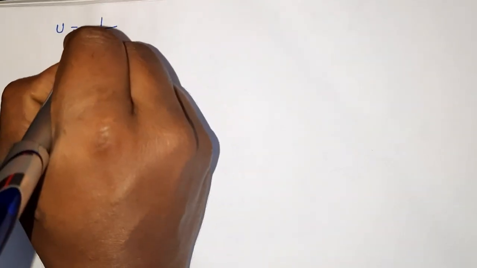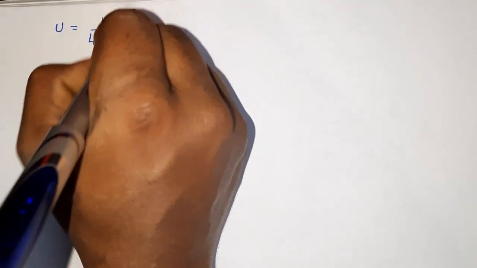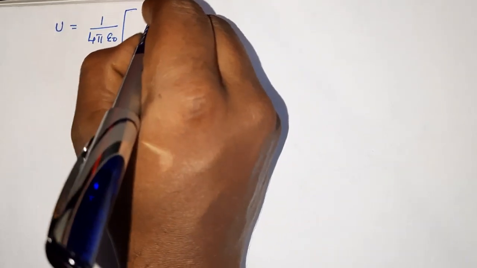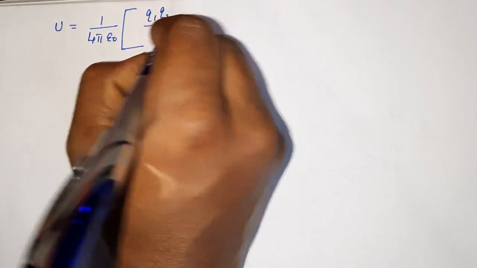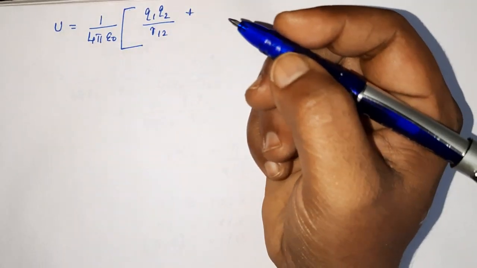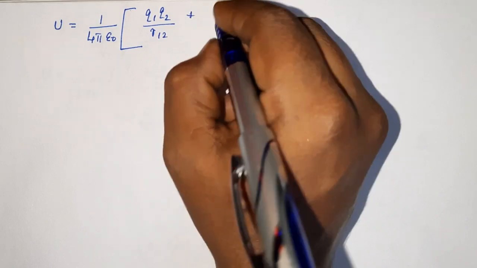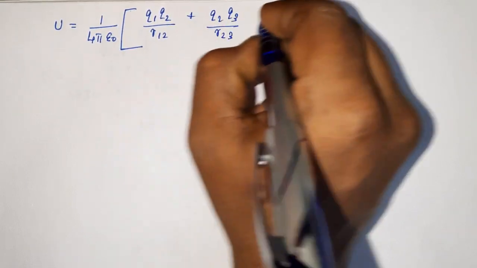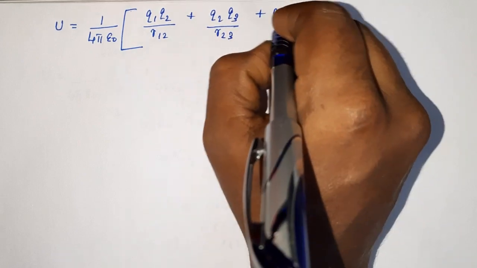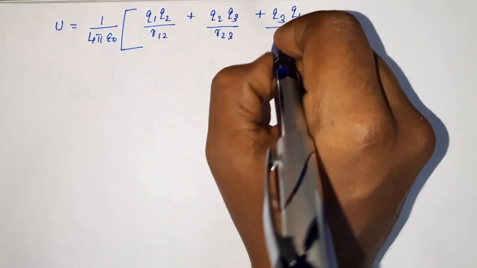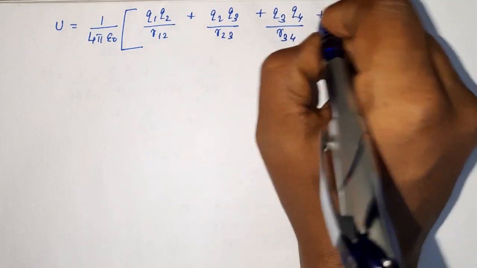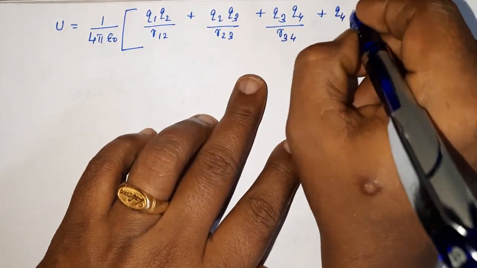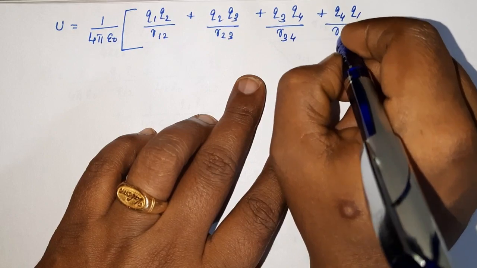The equation becomes U equal to 1 by 4 pi epsilon 0, which you take outside, then Q1, Q2 by R12. First you write sidewise, along the sides: then Q2, Q3 by R23 plus Q3, Q4 by R34 plus Q4, Q1 by R41.